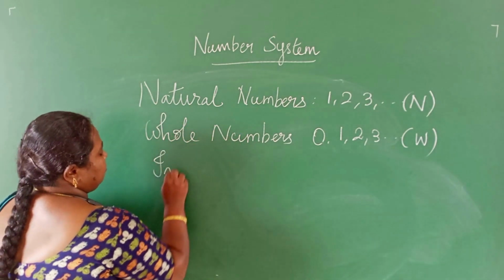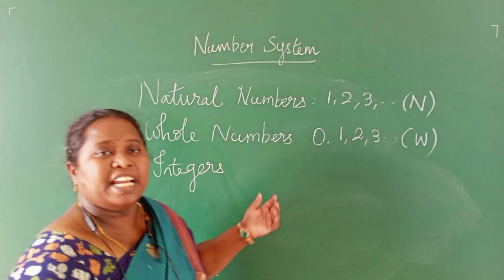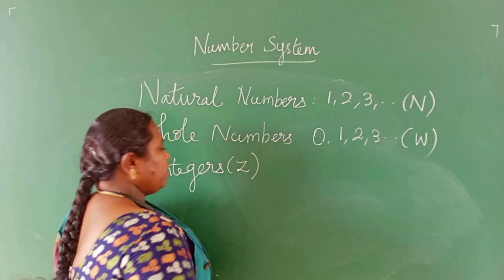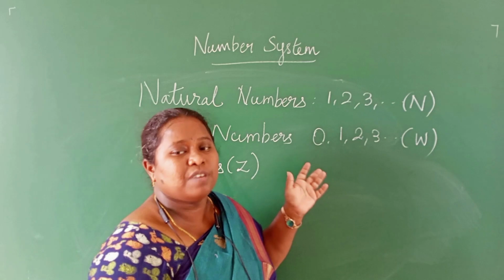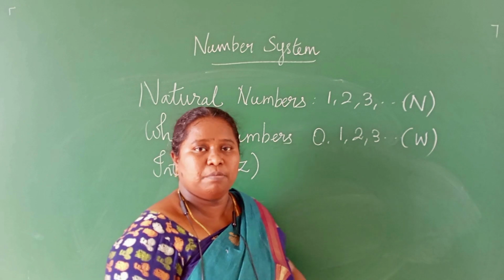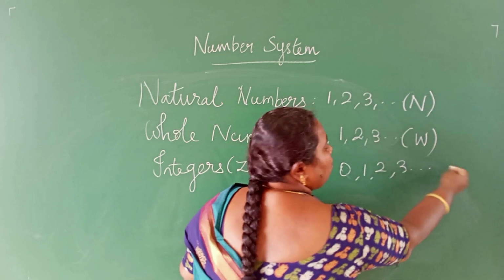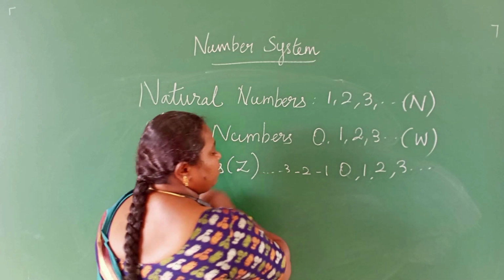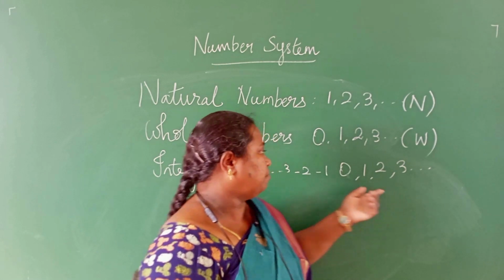Next one, integers. Integers in general we represent by Z. Why do we call them integers? Integers have both positive numbers as well as negative numbers. 0, 1, 2, 3, 4 are positive numbers, and -1, -2, -3, and so on, infinite numbers are there. This is called integers.